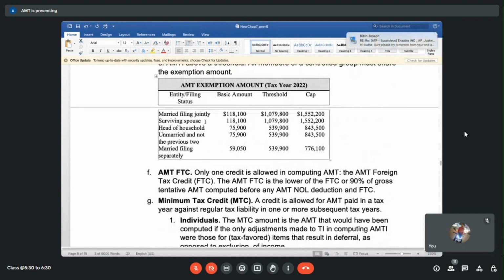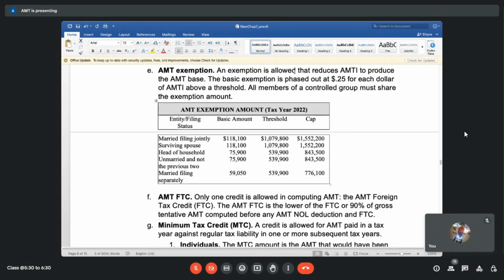Okay, so this is the table. This is the basic amount, and this is the threshold. Between this threshold and the cap, there is a way of calculating. What they're saying is it's phased out at 25 cents for each dollar. Below that, no AMT. After that, we'll have to see 25 cents for each dollar. You can phase it out, and once the income reaches 1.5, that's a cap. There's no exemption, no phase out. Basically, the entire phase out is gone.